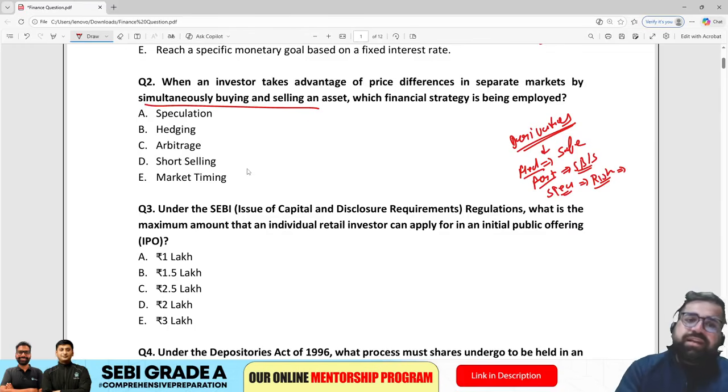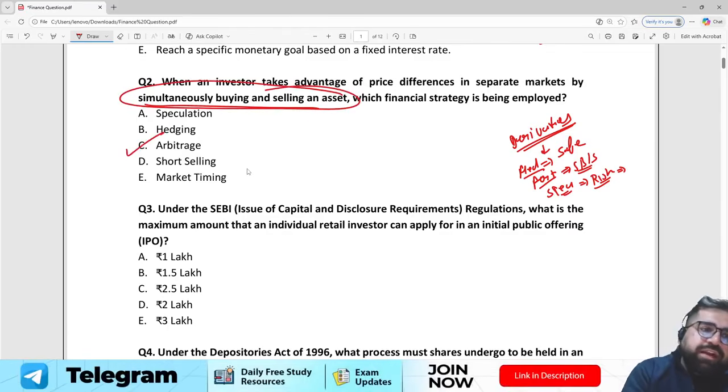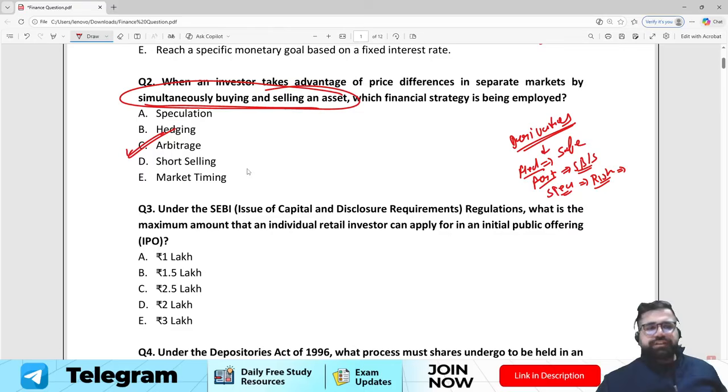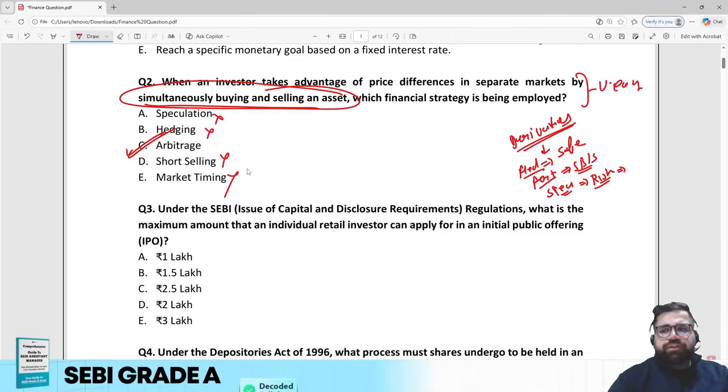Now the question clearly says that you are simultaneously buying and selling the asset. Therefore, the correct answer will be option number C, which is arbitrage or arbitrageurs. Right? Speculating, hedgers, short selling, and market timing, these are not correct. Now, according to me, again, this is a very easy concept based question. I hope you would have also got it correct.